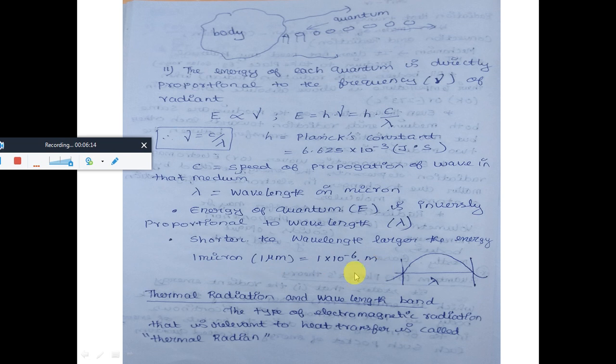So next, thermal radiation and wavelength band. The type of electromagnetic radiation that is relevant to heat transfer is called thermal radiation. In the universe, there are numerous varieties of radiation available. But if, due to the radiation, any heat transfer or heat-transfer-relevant properties are taking place, then we call it thermal radiation.